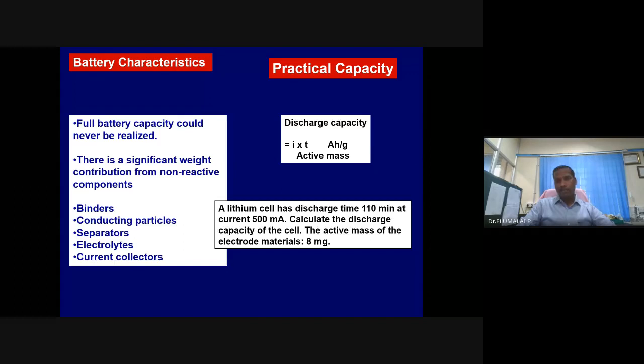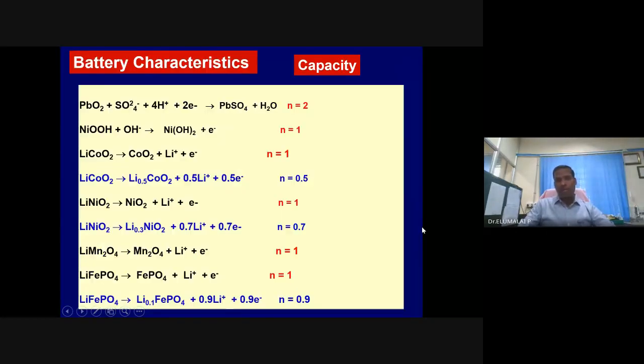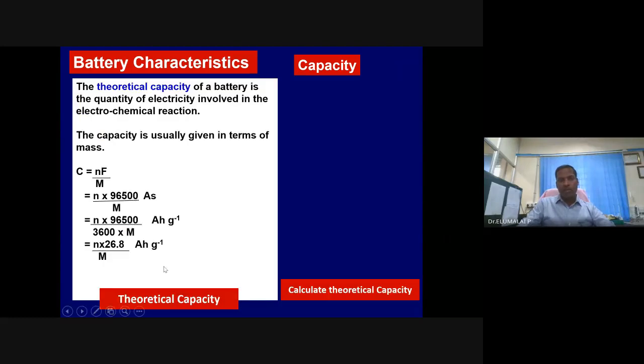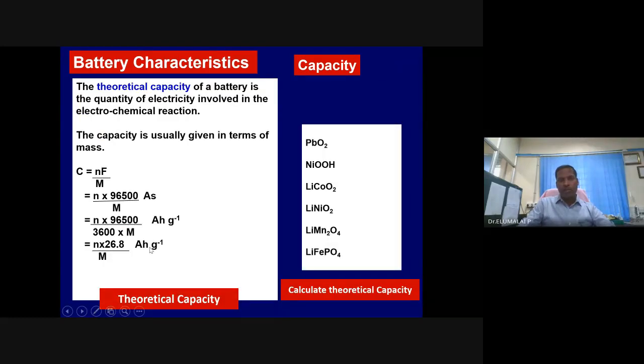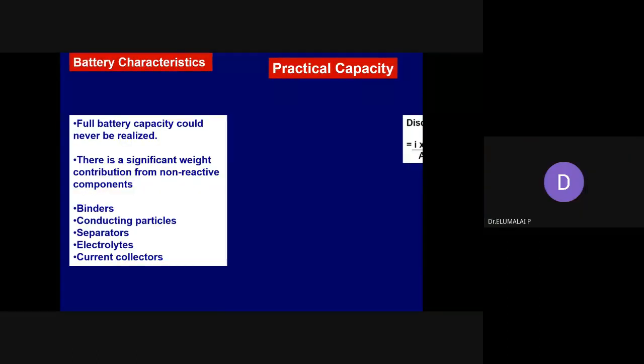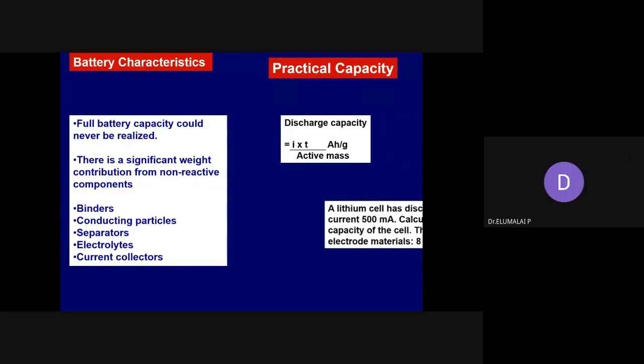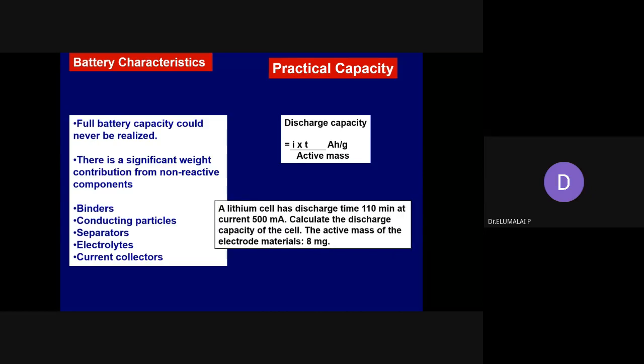using this standard equation. Discharge capacity or practical capacity, you can take it as Cp or Cd, is equal to I into T divided by active mass. The unit is the same as that of the theoretical capacity: milliampere hour per gram or ampere hour per gram. Or you can also talk about ampere hour per kg. Same unit, ampere hour per gram or milliampere hour per gram. So the standard equation is I into T divided by active mass.